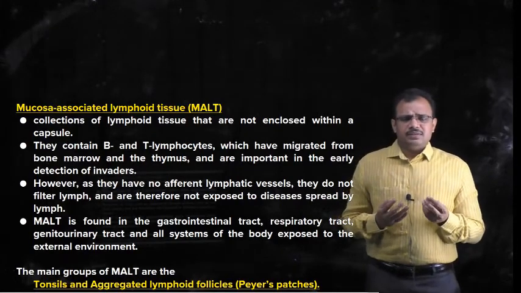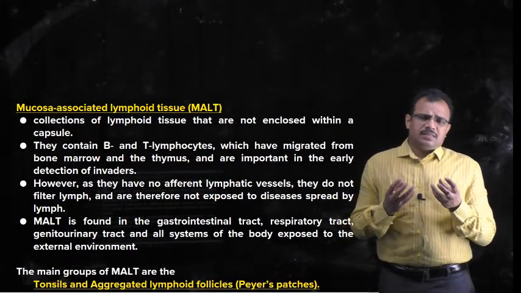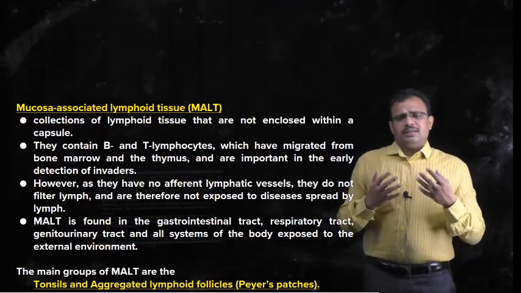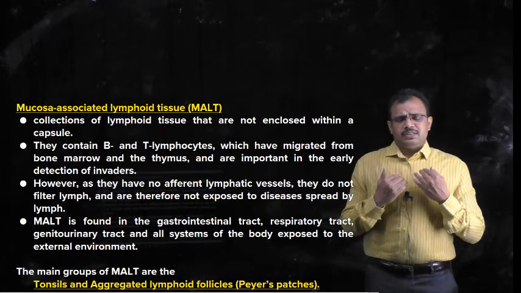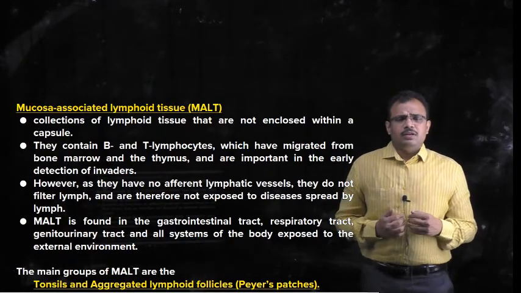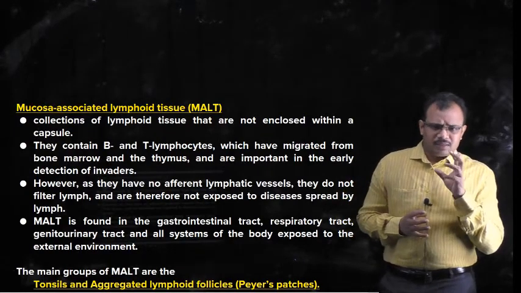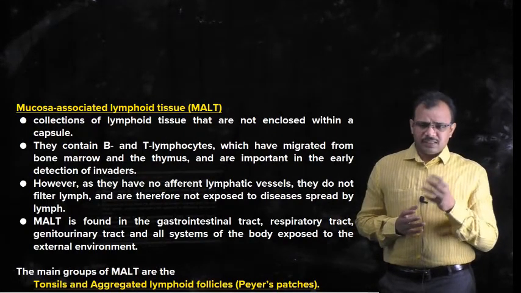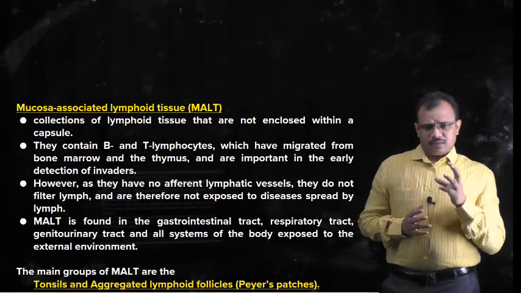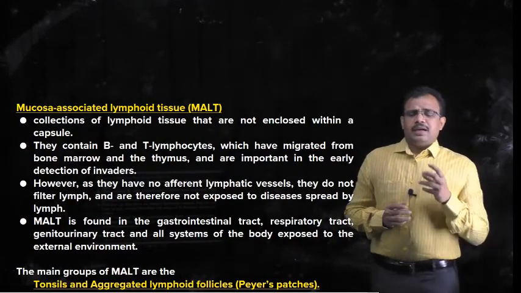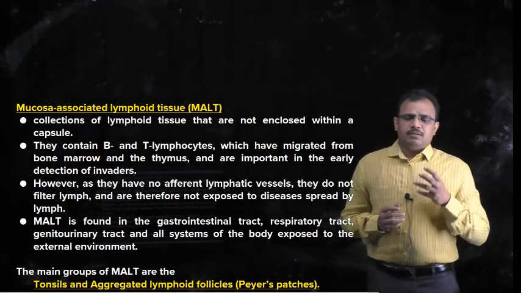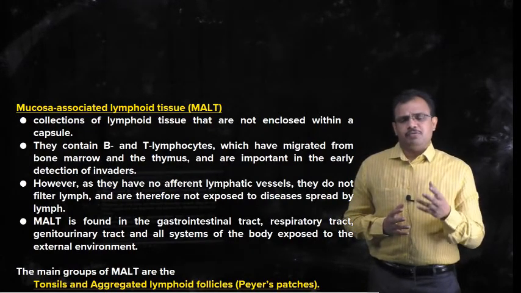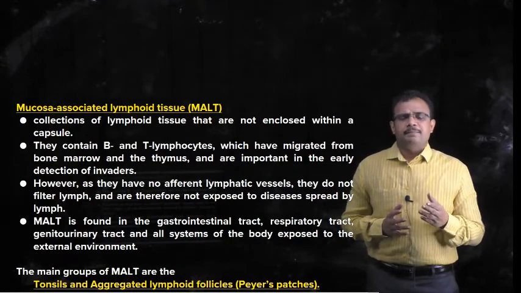And we have seen that there is a chance that microbes can enter into the body through food, and the microbes which enter through the food will be taken care of by that particular lymphoid tissue which is present in the intestine, and that is called aggregated lymphoid follicles, which are also called Peyer's patches.